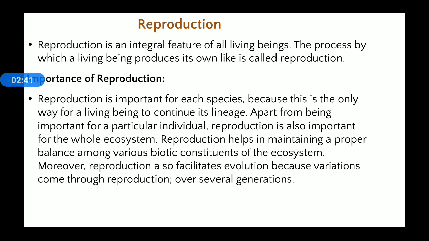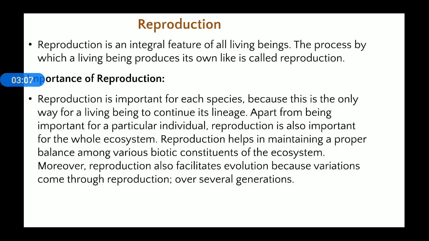Now, why is reproduction important? Reproduction is an important process for each species because this is the only way for a living being to continue its lineage. Means if an organism reproduces, then the species continues in the ecosystem.